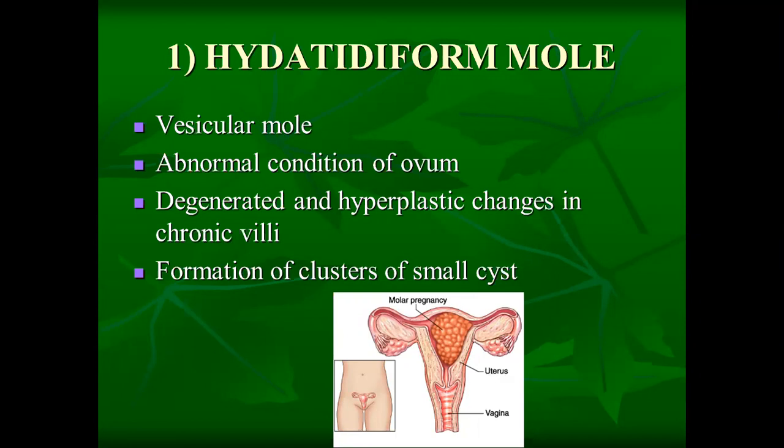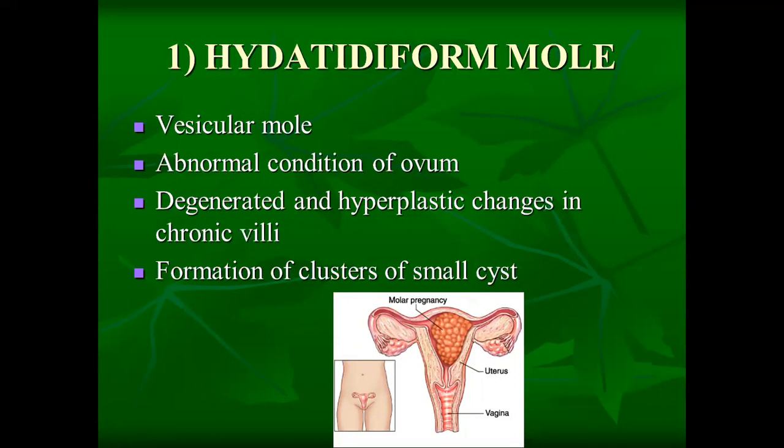So hydatidiform mole, which is also known as vesicular mole, is an abnormal condition in which the chorionic villi get degenerated, and there are also hyperplastic changes in the chorionic villi. As a result of these degenerative and hyperplastic changes, there will be a formation of a cluster of small cysts. Like this, a cluster will form inside the uterus. This condition is known as hydatidiform mole.